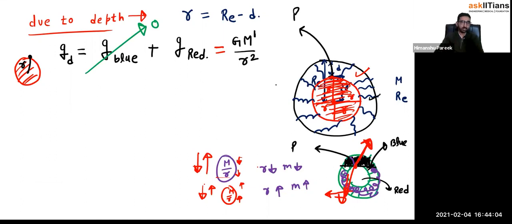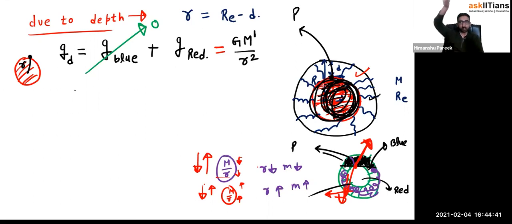Because listen to me, now I should take only this much mass, the red color portion. I should not take the outer mass. The outer mass gives zero influence of gravity at that place, because the upper and lower portions cancel out their gravity. So at this point, the gravity will be there because of the inner portion. So we should only write the mass of the inner portion, which will be m prime. Okay, we know the value of small r, by the way. Now, how to write down the value of m prime? It's very simple. Again, a unitary method.